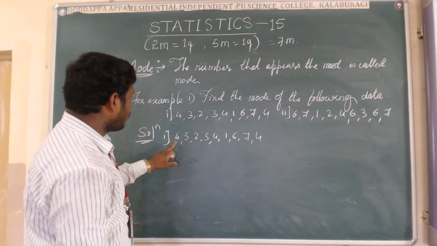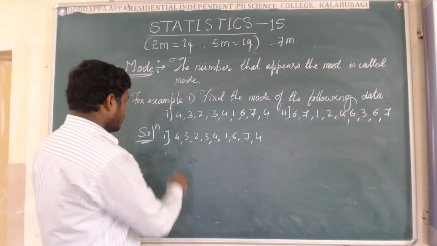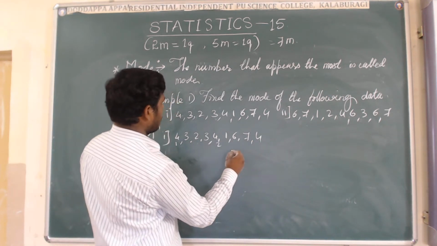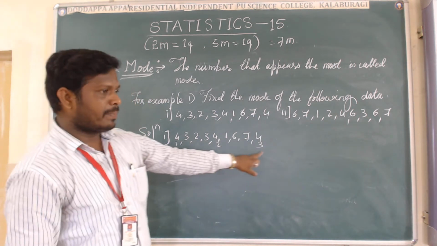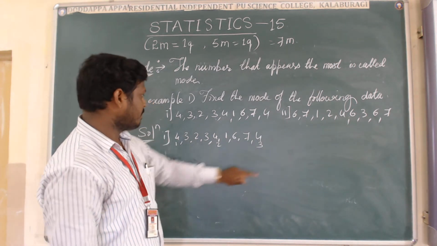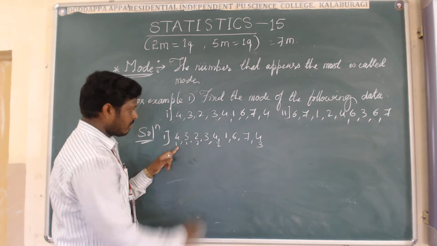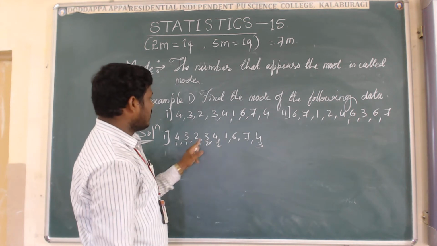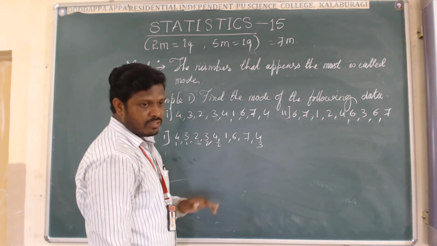Let us count the 4. How many times did it come here? This is 1 time, this is 2 times, this is 3 times. 4 is repeated 3 times here. Come to the 3 here. It is 1 time, and the second time. And 2 is only once, and 1 is only once. 6 also once only, and 7 is also once here.